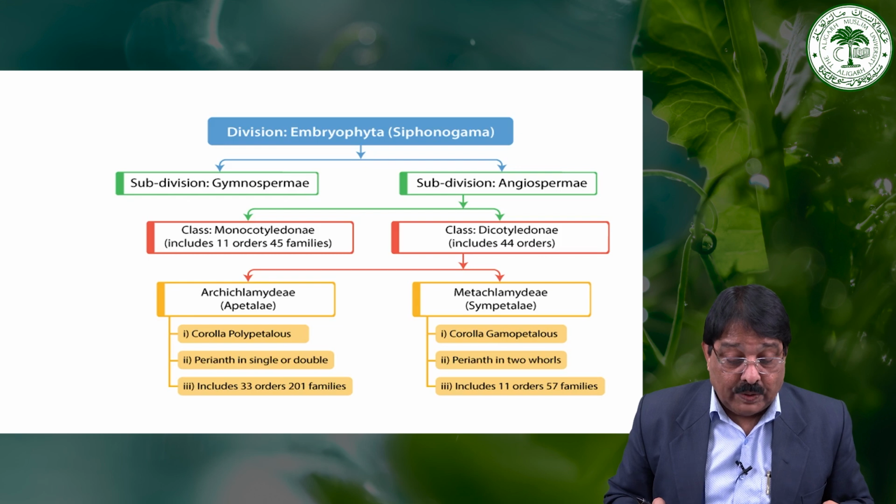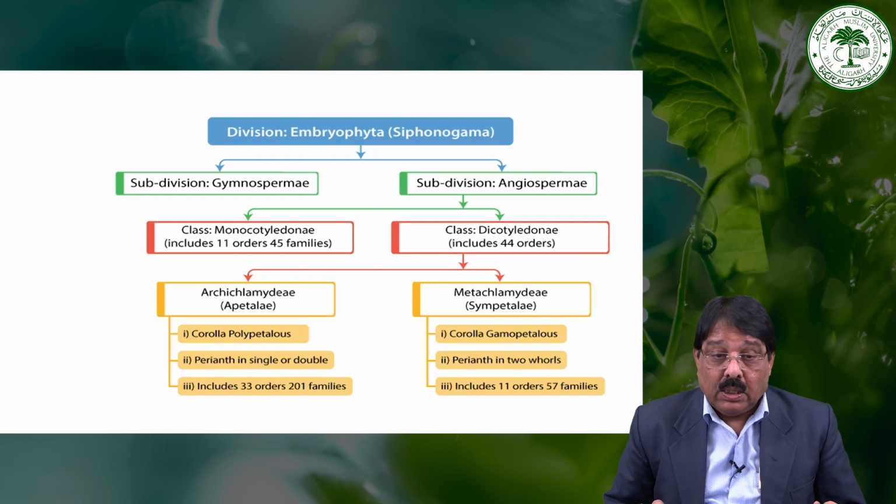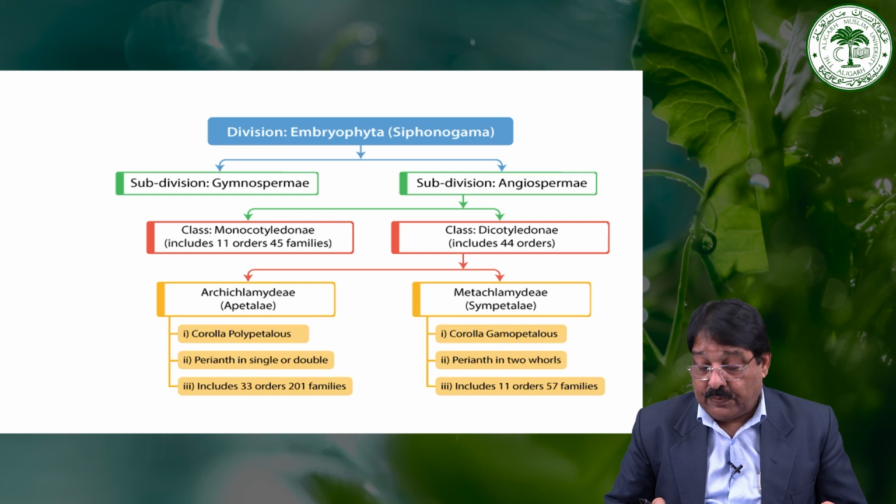The corolla is polypetalous, and the second is the perianth, single or double. The Archichlamydeae include 33 orders and 201 families, while the Metachlamydeae include 11 orders and 52 families.